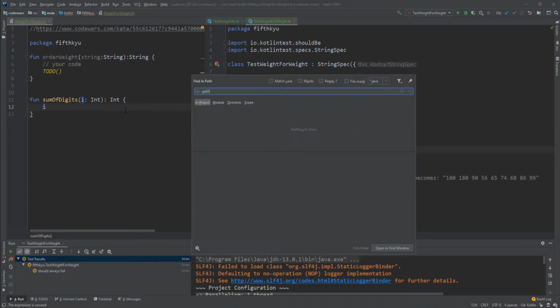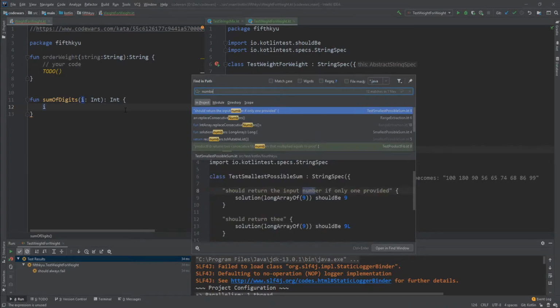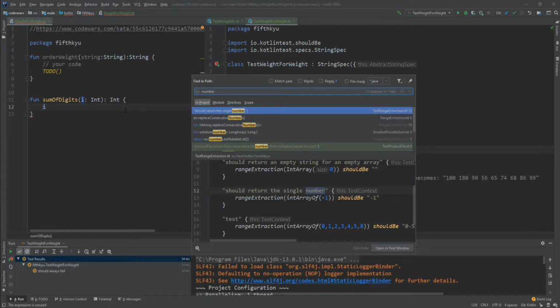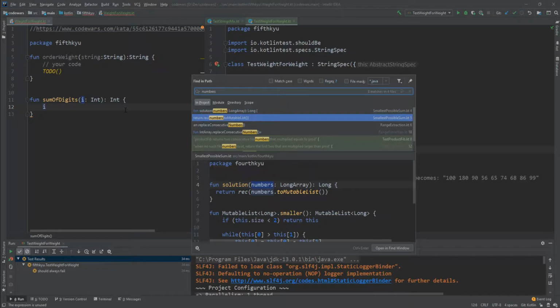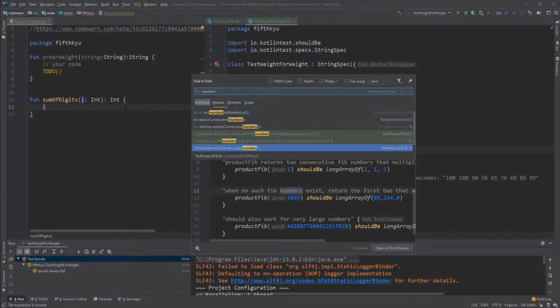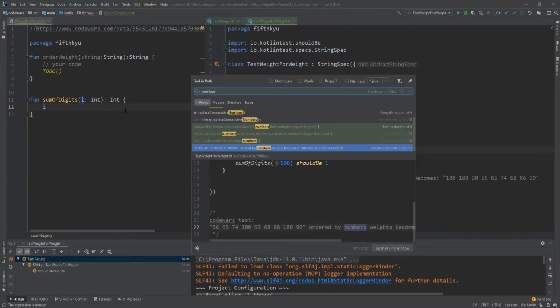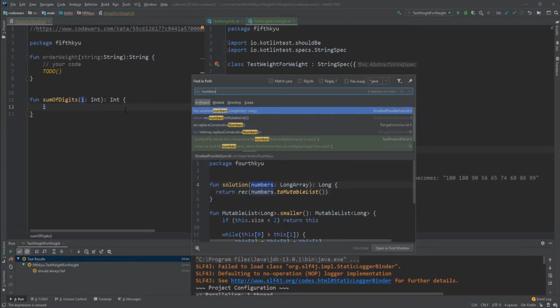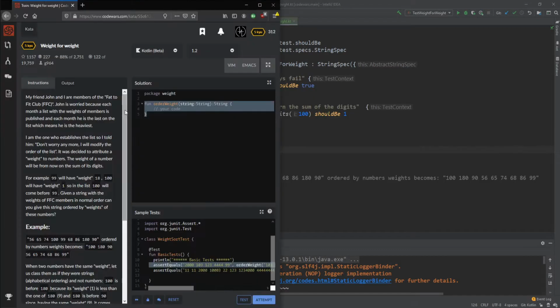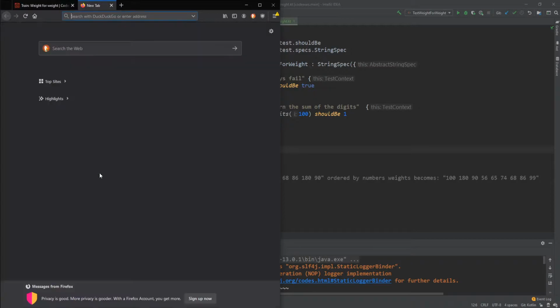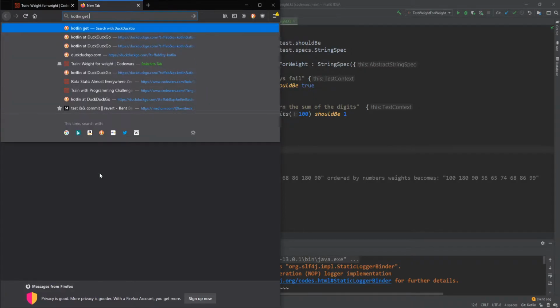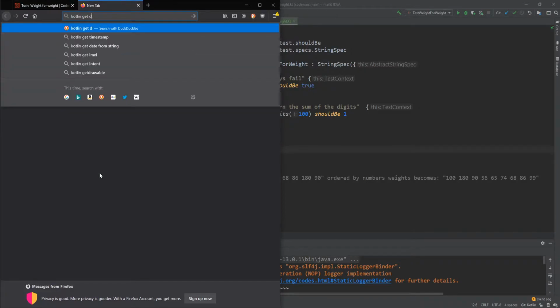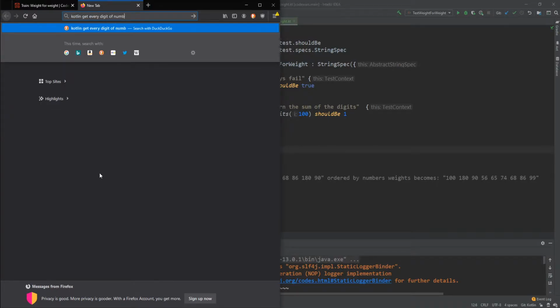Get digit number. I'm pretty sure I already solved something like that a couple of times. Fair enough. I guess I'll have to do it again. Let's look real quick. Kotlin get digit, get every digit of number.